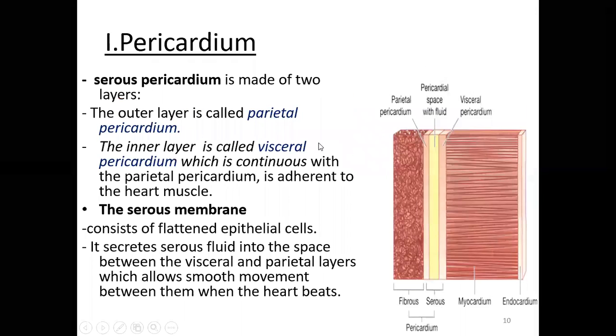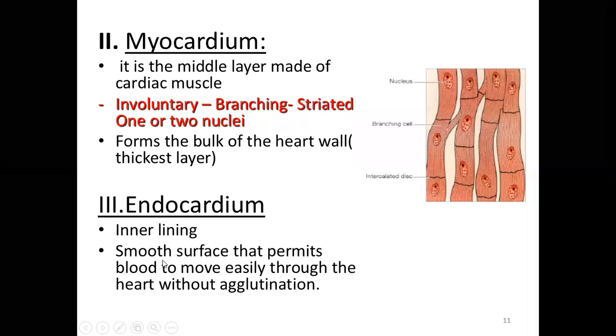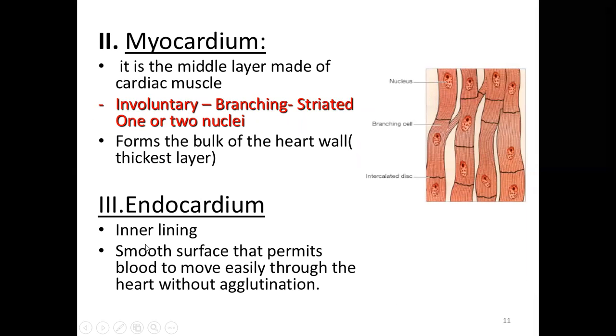As I said, the main thickness is because of the myocardium, the muscle wall. Then we have the endocardium, a very thin layer. It is the inner lining, a smooth surface that permits blood to move easily through the heart without agglutination, without any clotting of blood. Without clotting, that is called agglutination.